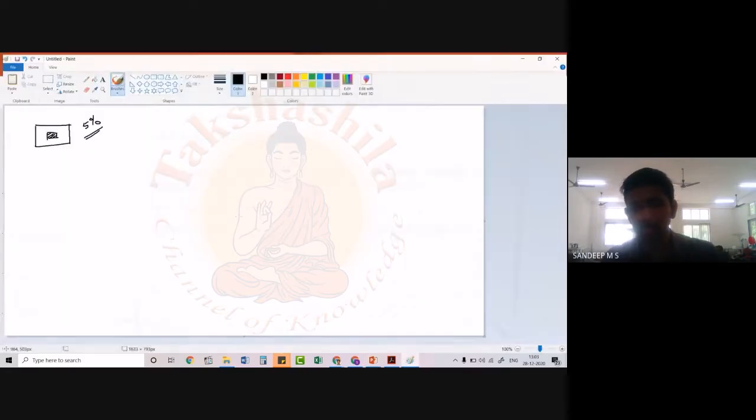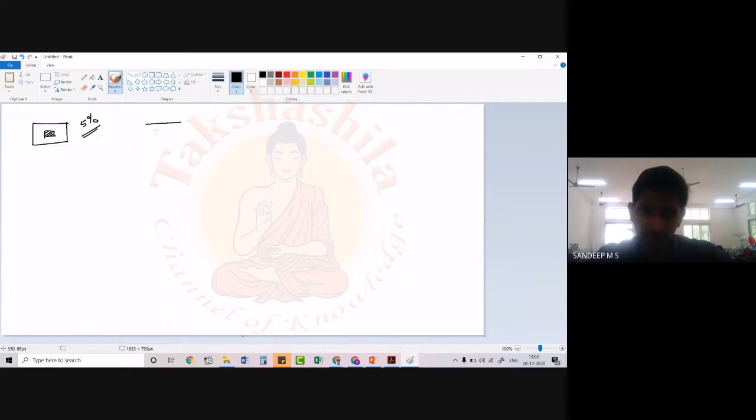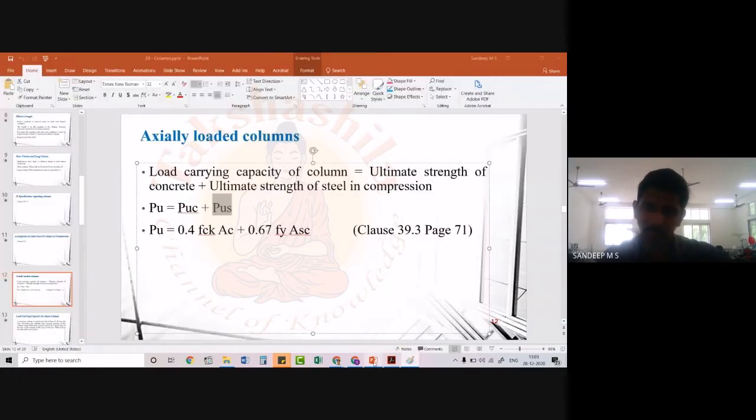So basically, we know that in the case of a column, we will be having concrete and steel. So this cross section is made up of concrete and steel. As we know, the total capacity will be the sum of the load carrying capacity of this concrete and this steel. So that is what is mentioned here. And again, the code gives you an equation for calculating this load carrying capacity. As per clause 39.3 on page 71, the equation given is Pu, which is again the factored load, equal to 0.4 fck Ac plus 0.67 fy Asc.